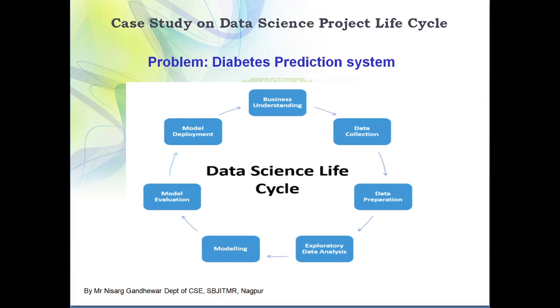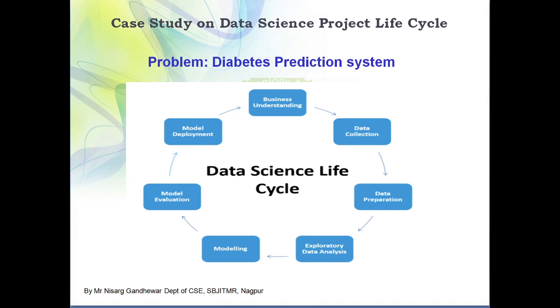Suppose in this case our problem is that I want to design a diabetes prediction system. So obviously in this case the domain is the healthcare domain, which I have identified. What is my objective? I need to design a system to predict diabetes.